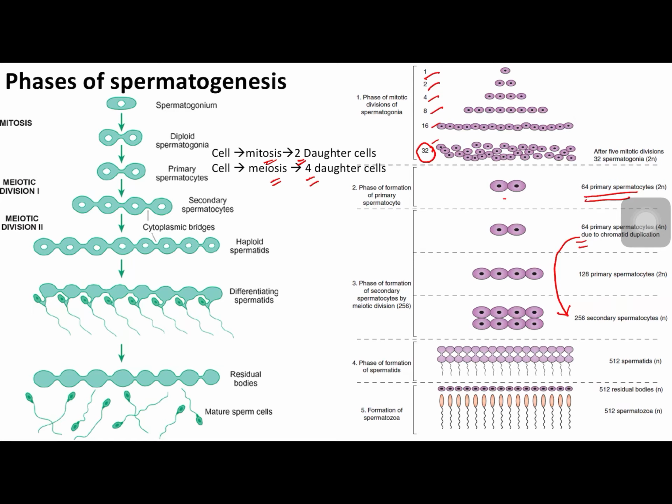So 64 into 4 gives rise to 256 secondary spermatocytes. So 64 primary spermatocytes undergo meiotic division to form secondary spermatocytes.